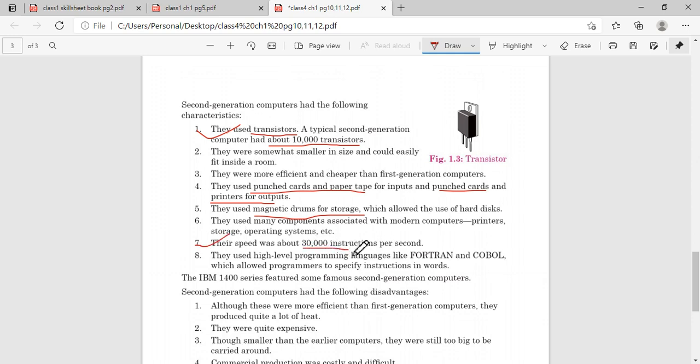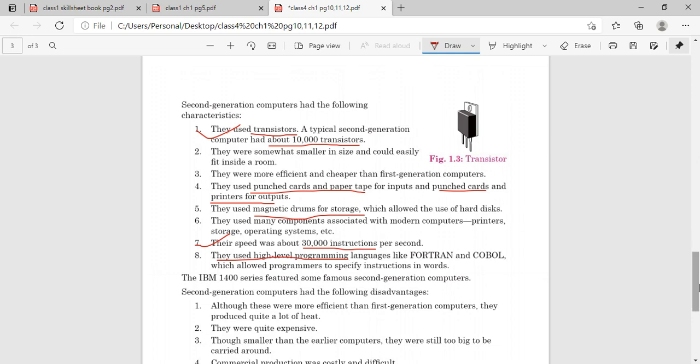Okay, the processing speed also increased. Earlier we saw 10,000 instructions per second, now it will become 30,000 instructions per second. And they understand and use high level language. We have seen first generation computers use machine language, where any instruction is converted to machine language, 0 and 1. Okay, so we have 8 characteristics for second generation computers.